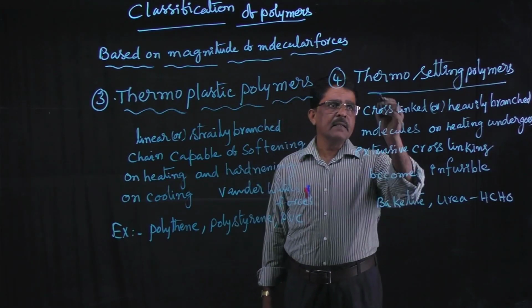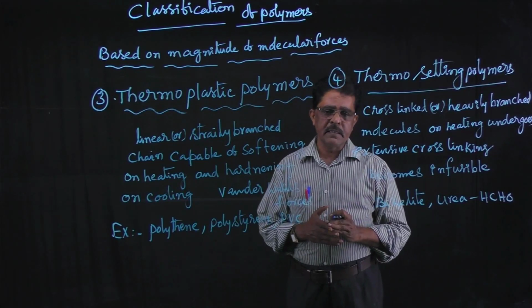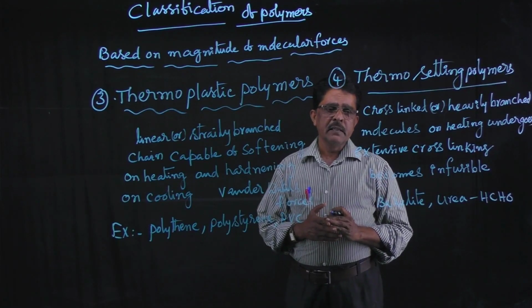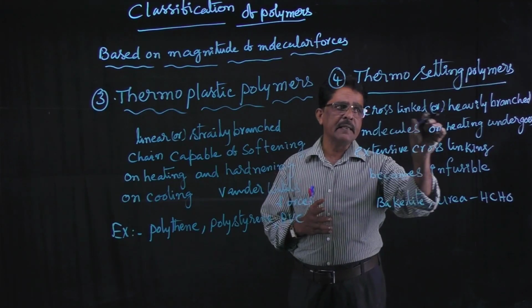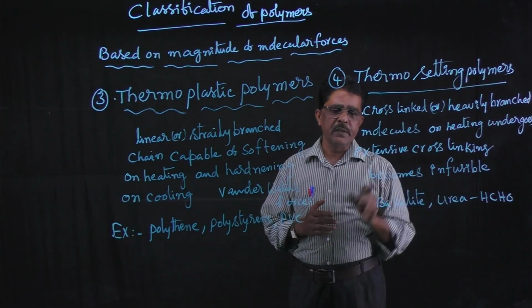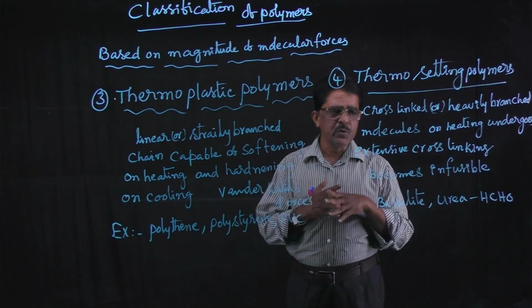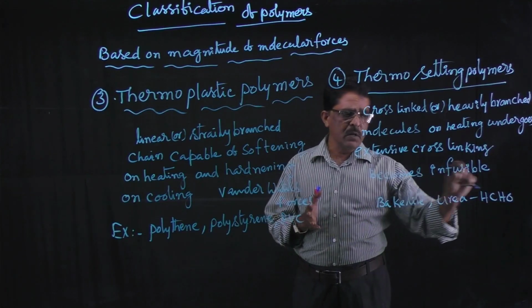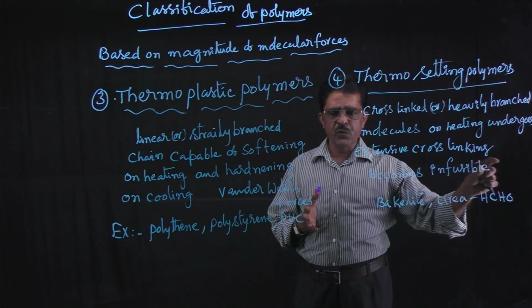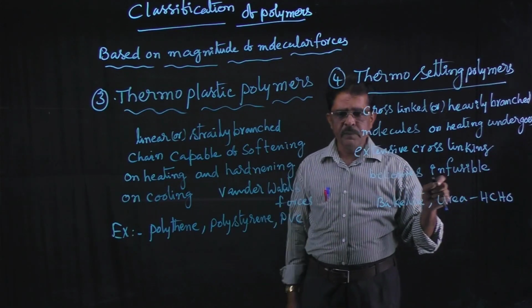Next, thermosetting polymers. Thermosetting polymers are the polymers which have heavily branched chains or cross-linked chain molecules. On heating, they undergo extensive cross-linking and become an infusible material. Infusible material means not breakable, not fusible.